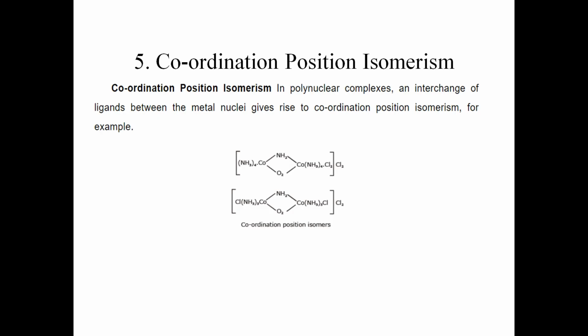Fifth is coordination position isomerism. In polynuclear complexes, an interchange of ligands between the metal nuclei gives rise to coordination position isomerism. For example, here an example is given.